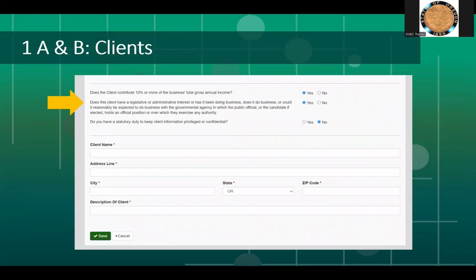If you select yes, question 3 will ask if you have a statutory duty to keep client information privileged or confidential. If you select no, the questions will expand to input the client's info. This includes the description of client, which simply wants you to list if it's a client, customer, contractor, investor, or other type of legal or business relationship. Once all the client information is input, you will select Save.